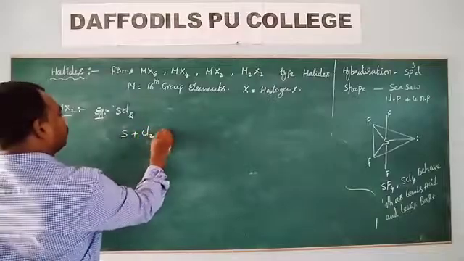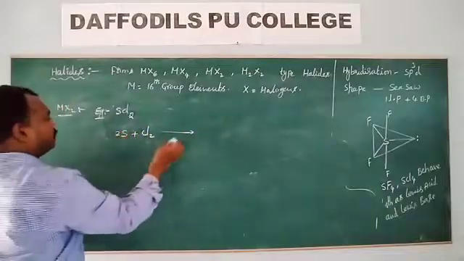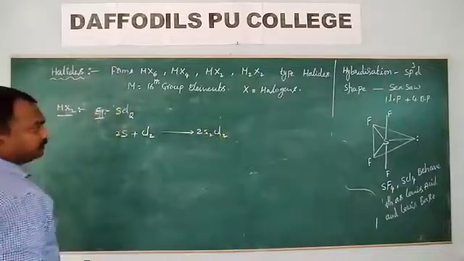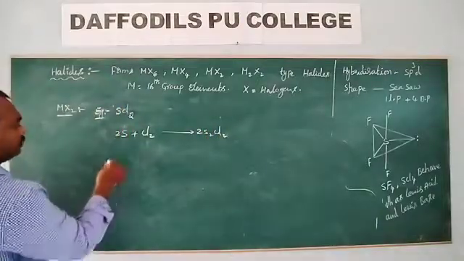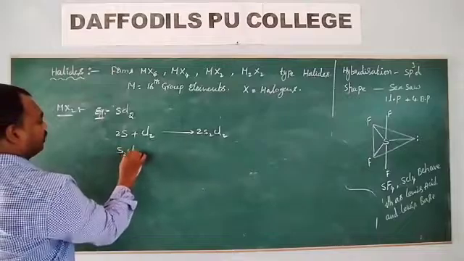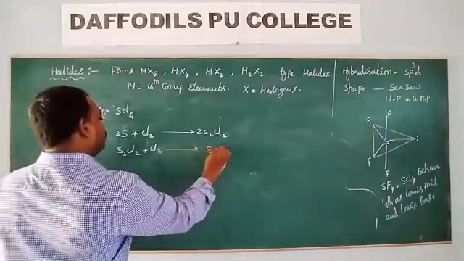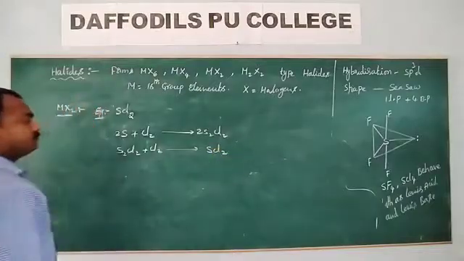Sulfur on reaction with chlorine gives sulfur monochloride, S2Cl2. This sulfur monochloride on further reaction with chlorine gives SCl2.